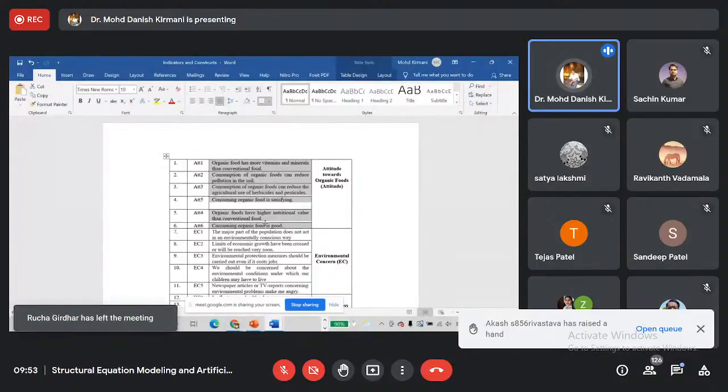The respondents of the USA are different, the situations in the USA are different, and the respondents of India are different. So whenever we change the context, although we are using a standard scale, some changes may arise. For that purpose, we should validate it. So I will have to run the measurement model.